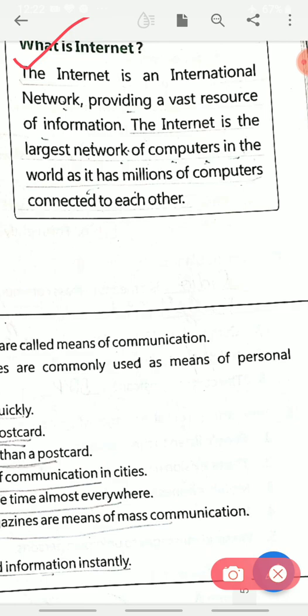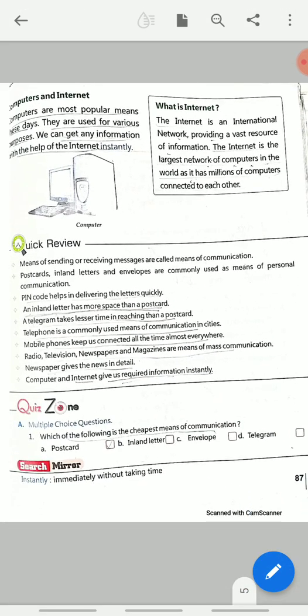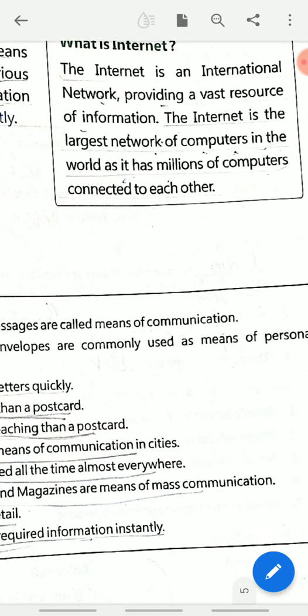This is the reason why when we don't find anything, we always refer to the internet, because it is the largest network of computers in the world and millions of computers are connected. So we get information, right information, through these sources.